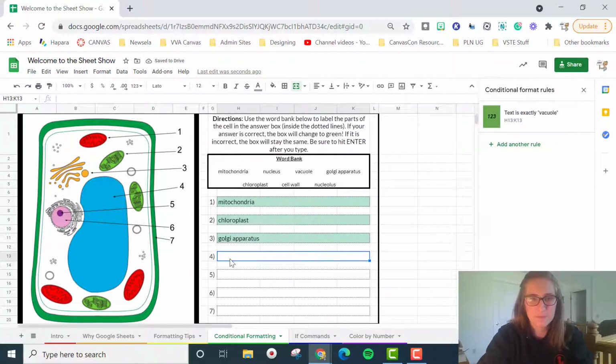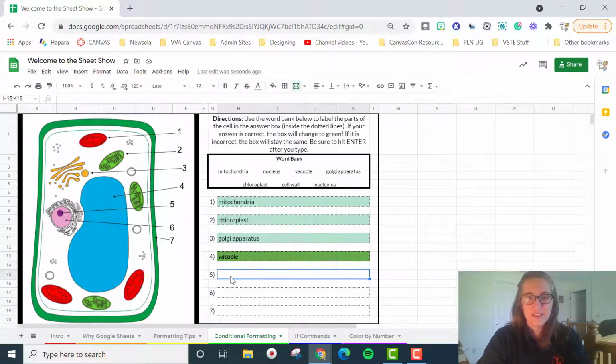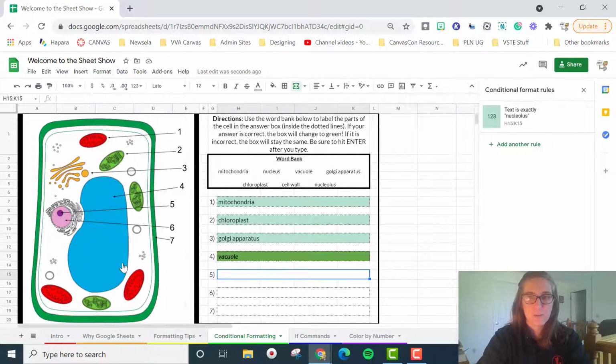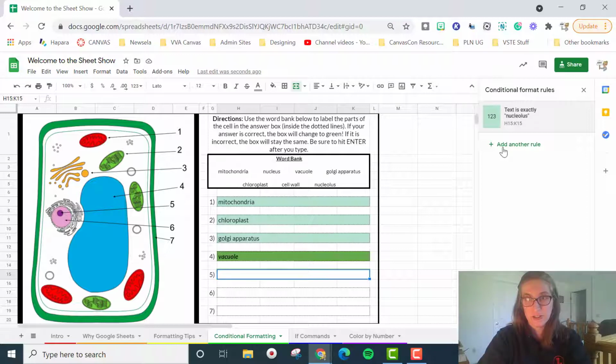So now when I type, it automatically changes for me. It's so cool. It is such a cool tool. All right, once again, I'm going to show you. I'm going to click this answer box, format, conditional formatting. I want to add a rule. I have my range, text is exactly, put the right answer, decide what I want it to be. Now, you can also do something else that's a little interesting.